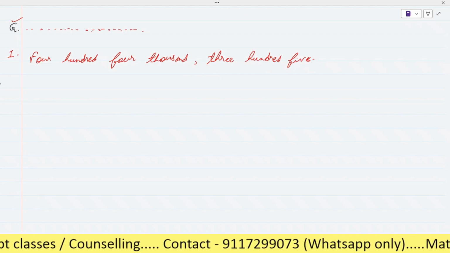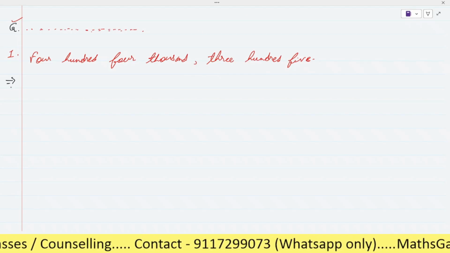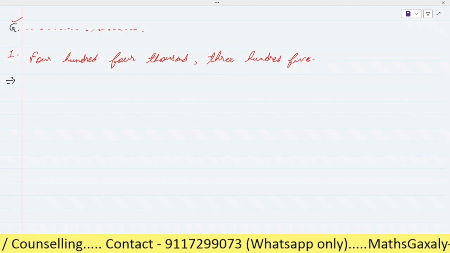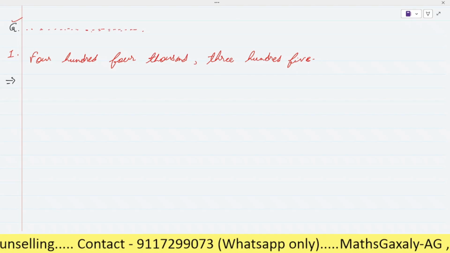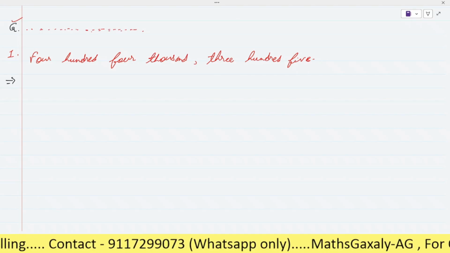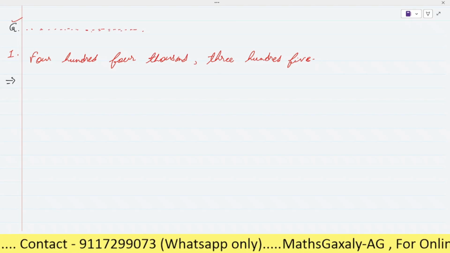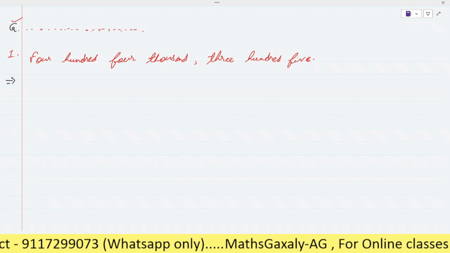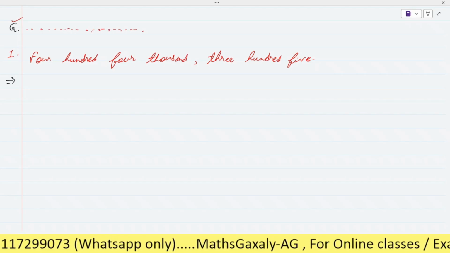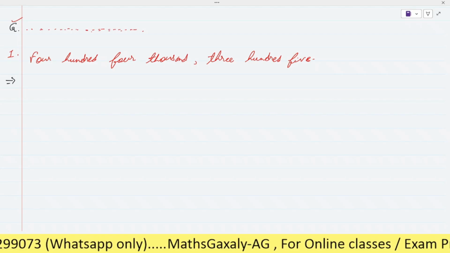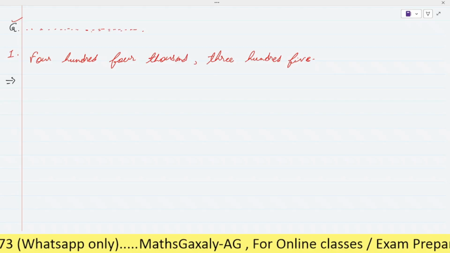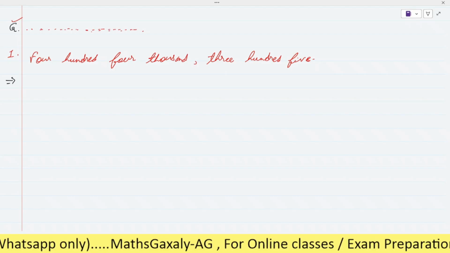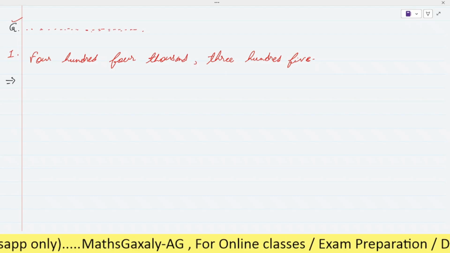whether it is in Indian place value system or international place value system. So can you please tell me in which system it is given? Indian place value, sir, or international? It's 404,305.